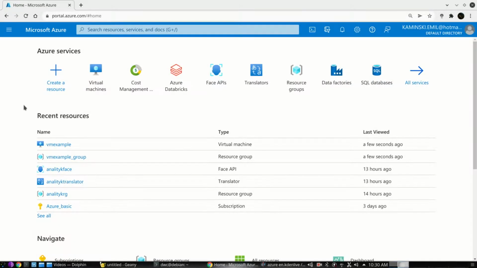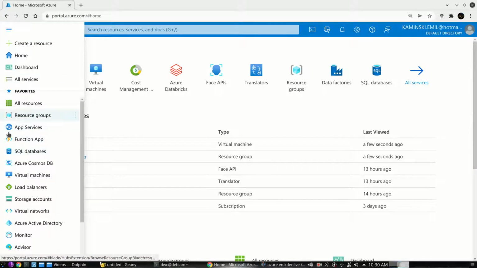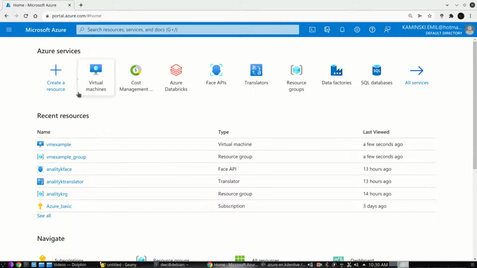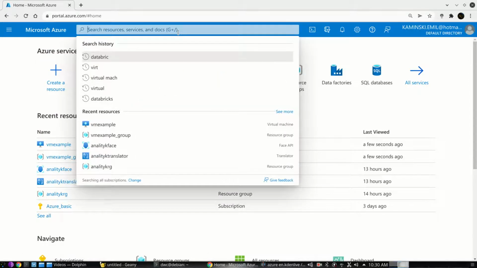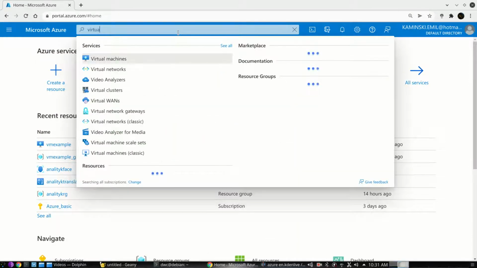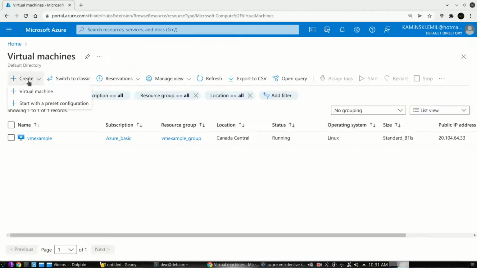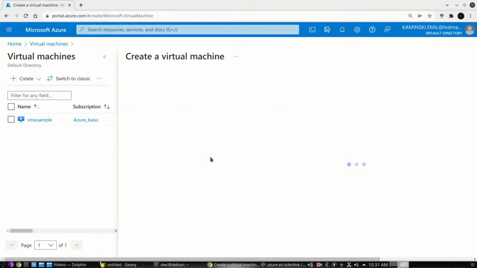One of the very frequent reasons why companies start using cloud services is to get cheap virtual machines on top of which they can run their software. Let's take a look at how the creation of one looks. We can go to the menu on the left and find the virtual machine. Here we can click create resources, we can get virtual machines from here, or we can just type in the search bar virtual machine, and here we have it. We go on the left, click create virtual machine one more time,